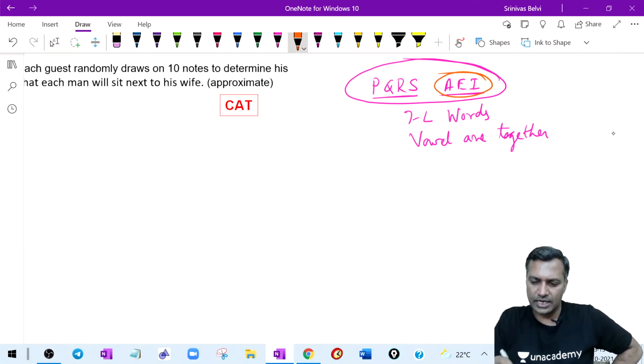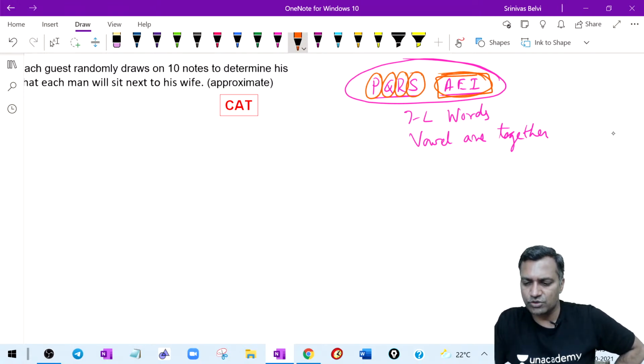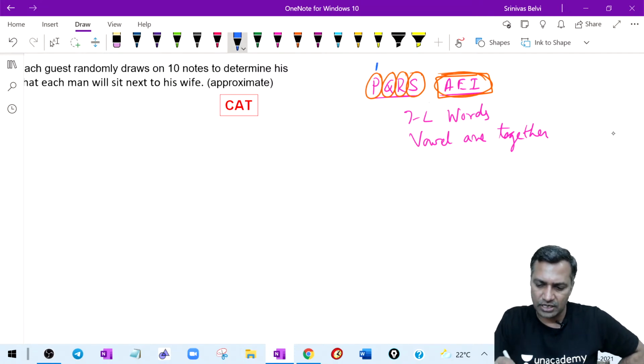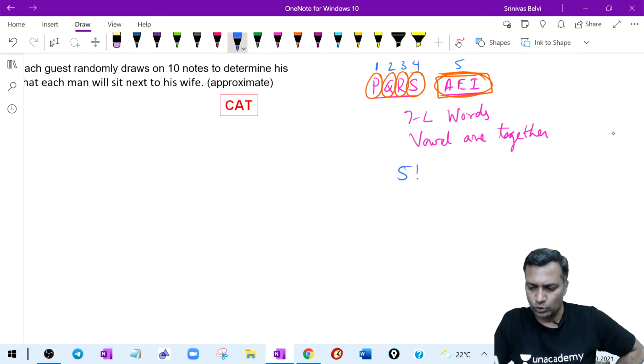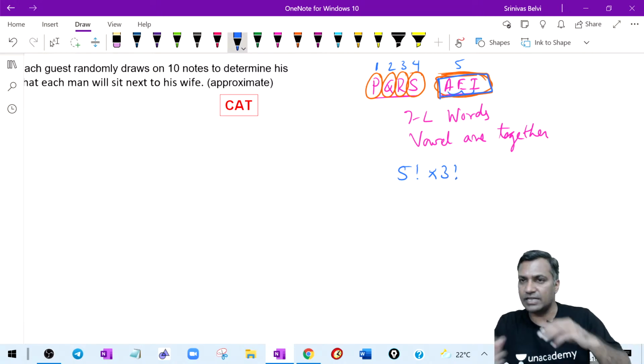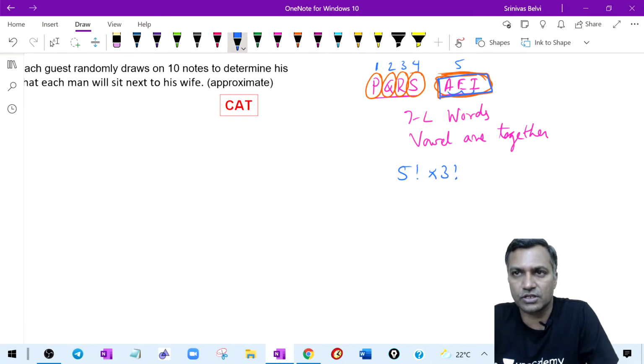So therefore you say that P is an independent entity, Q is independent, R is independent, S is independent, and this whole thing put together is one particular entity. Therefore, externally I can move these 5 things, so it is 5 factorial arrangements. But these 3 can arrange among themselves in 3 factorial ways. Bang on, your answers are right.